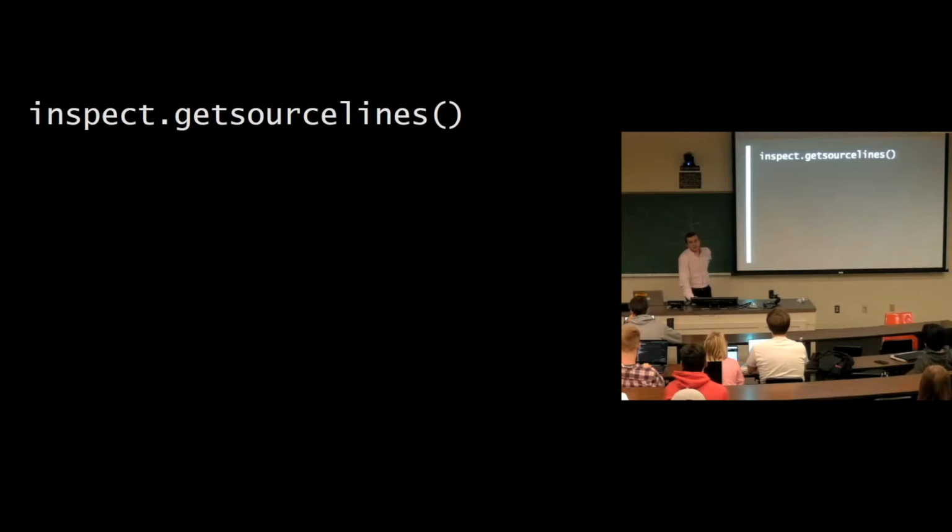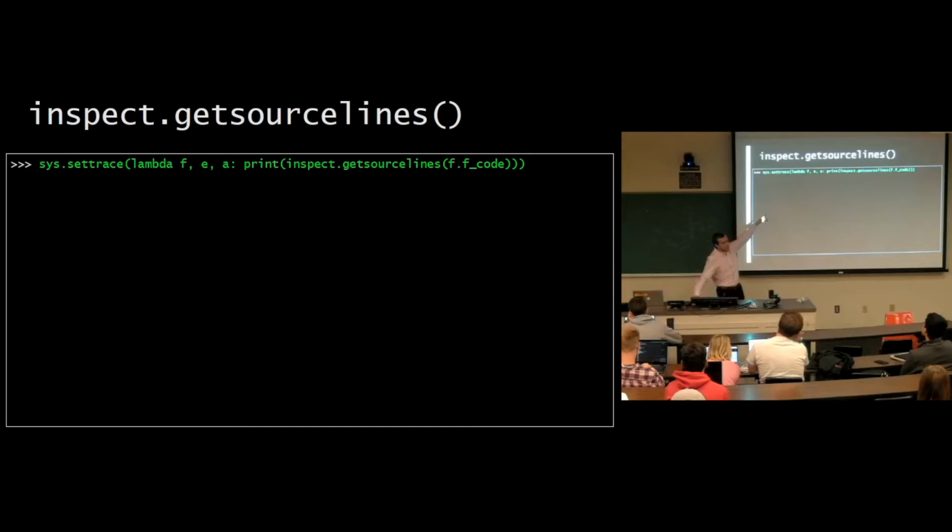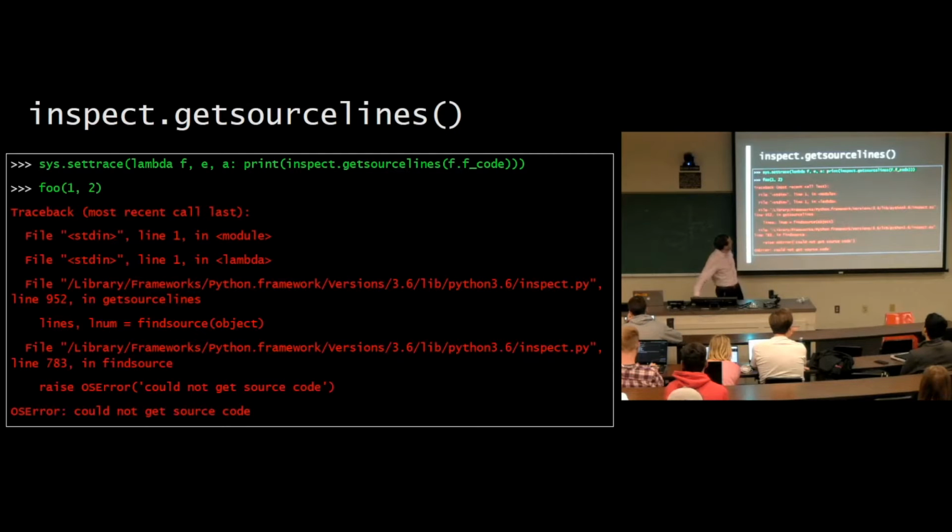So now let's look at inspect. We've got this function called getSourceLines. It sounds promising. We're going to set the trace to a lambda expression taking in frame, event, nargs. We're going to print out the inspect.getSourceLines on the f_code. We get an error. That's because, remember I said the very first call level is the module. Before foo is called, it actually calls the module, and you can't look at the source code for the module. So that's why that doesn't work.